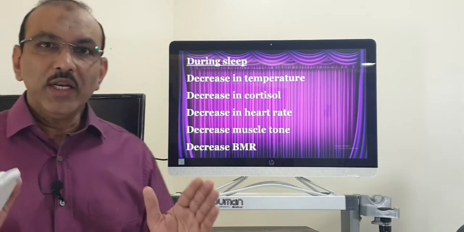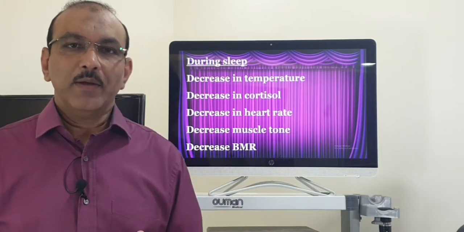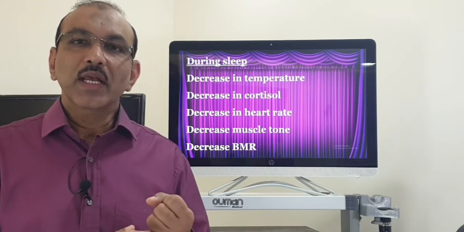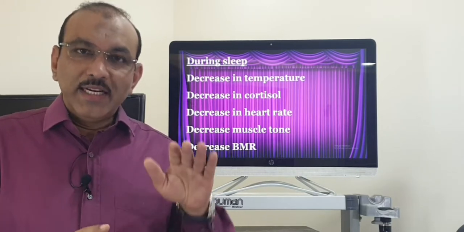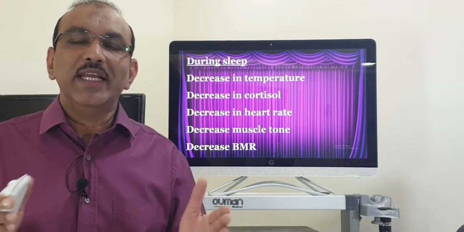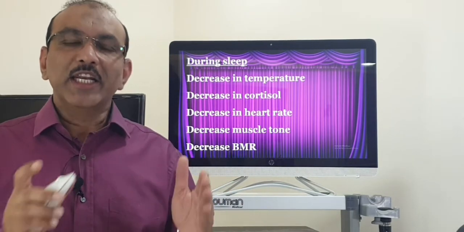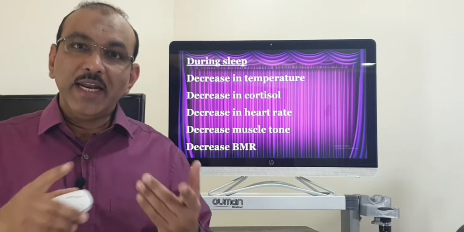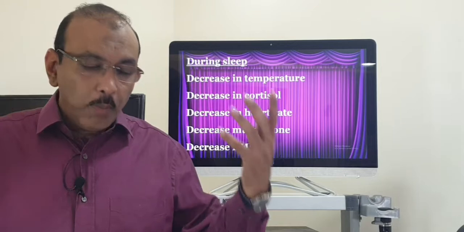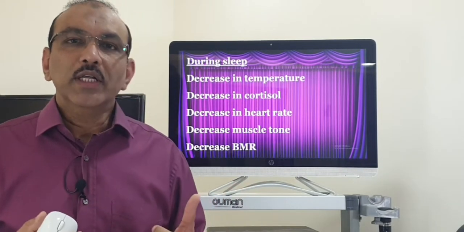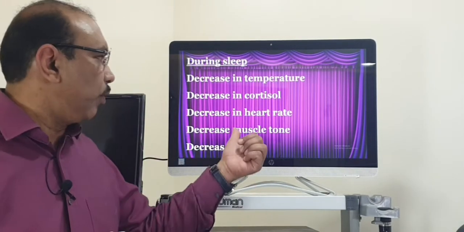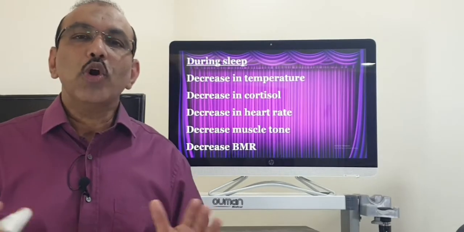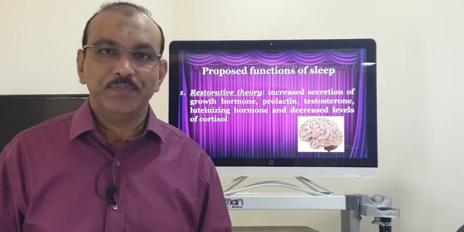Now, during a normal stage of sleep, you have some changes in the body. The temperature comes down, the heart rate comes down, and it stays at that particular rate. Suppose the normal range is 60 to 80 per minute, it comes down to 60, say 60, 62, and stays at that level. The respiratory rate comes down, the whole body cellular metabolism comes down, the cortisol level and enzyme level come down, and the whole muscle tone comes down. It becomes less. This is what happens in a normal sleeping stage.